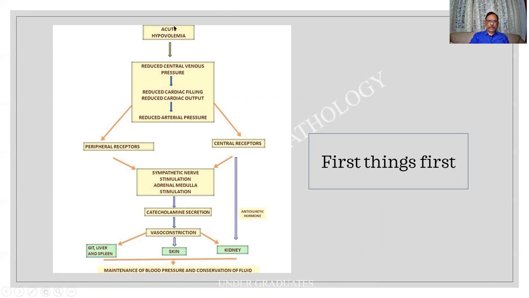There is a hypovolemia. There is a reduced central venous pressure. There is a reduced cardiac filling, hence decreased cardiac output. And then there is also a decrease in the arterial pressure. This stimulates the peripheral receptors as well as the central receptors. Initially, there is a nerve stimulation and adrenal stimulation, as a result of which there will be vasoconstriction. And these organs are prevented from getting the blood. The blood goes to the vital organs. If it is not treated, then it goes in for a progressive shock.